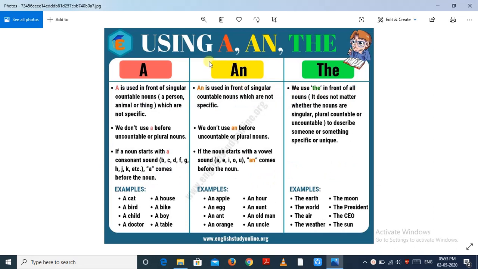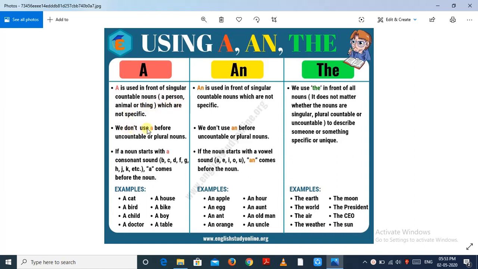Dear students, let us learn today about articles. A, an, and the are called articles. Let us try to know "a", where we use "a". A is used in front of singular countable nouns, a person, animal, or thing, which are not specific.